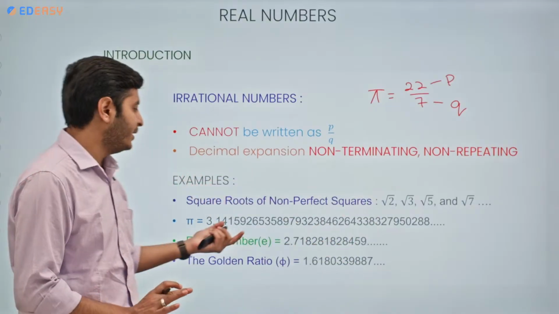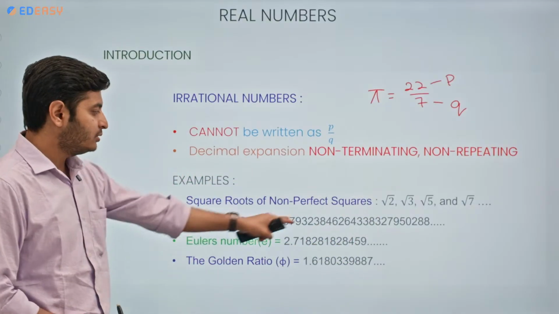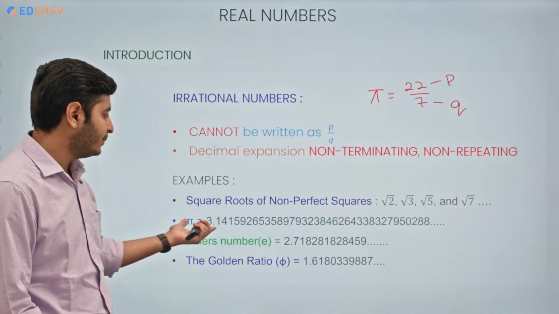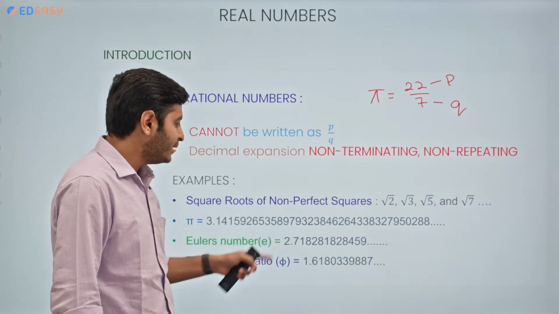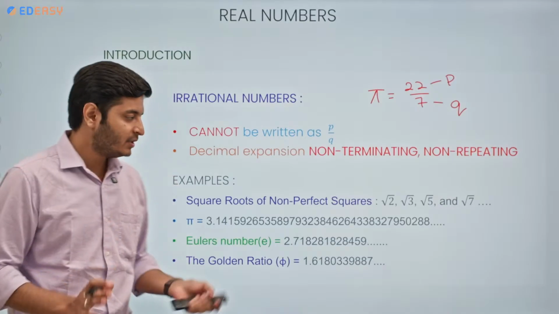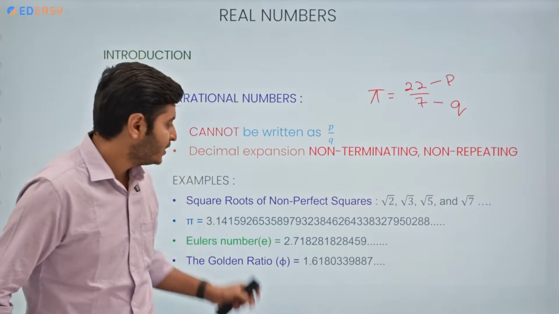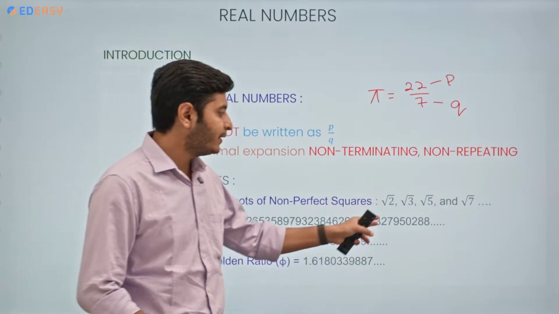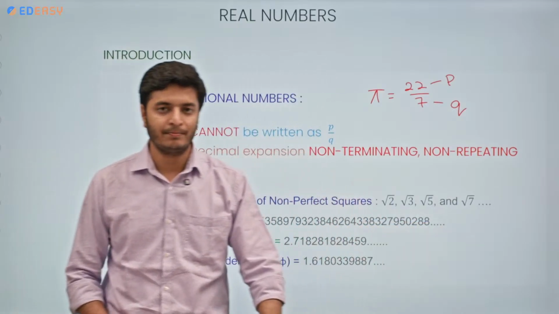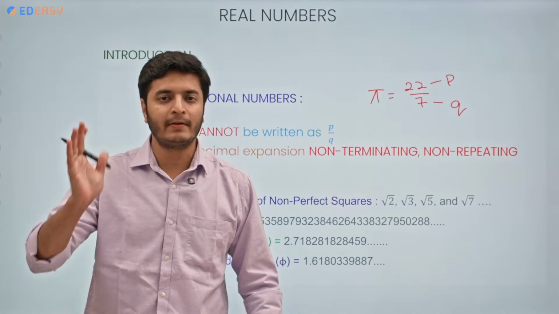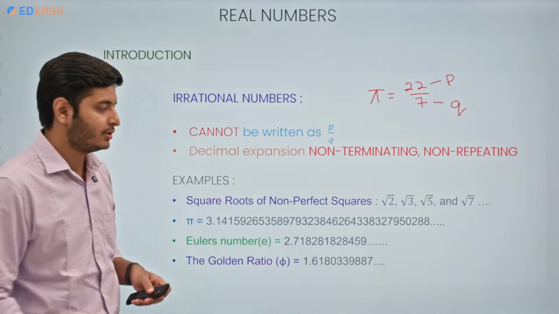So that's why pi is an irrational number. This is the decimal expansion of pi: 3.1415926535 8. You can see there is no certain pattern, so you cannot call it repeating, and it is not terminating. You can still find numbers after this value also. So pi is one of the most famous irrational numbers.